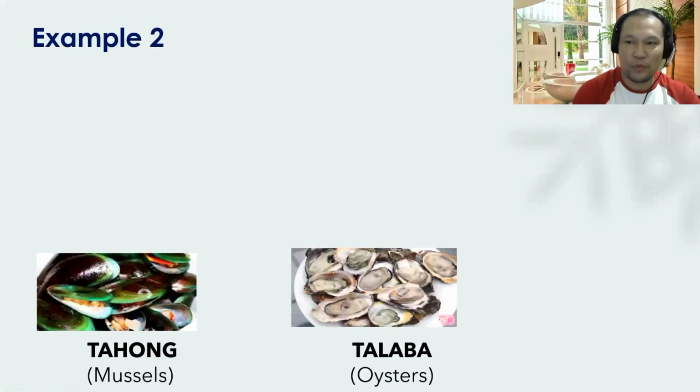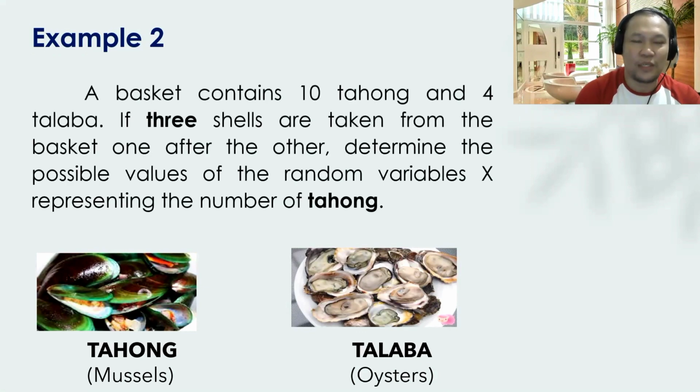Another example that we have is our example number 2, but this time we will be using tahong and talaba. Tahong, also known as mussels, and talaba, also known as oyster. Now, in this case, we are dealing with the problem. A basket contains 10 tahong and 4 talaba. If 3 shells are taken from the basket, one after the other, determine the possible values of the random variable X representing the number of tahong.